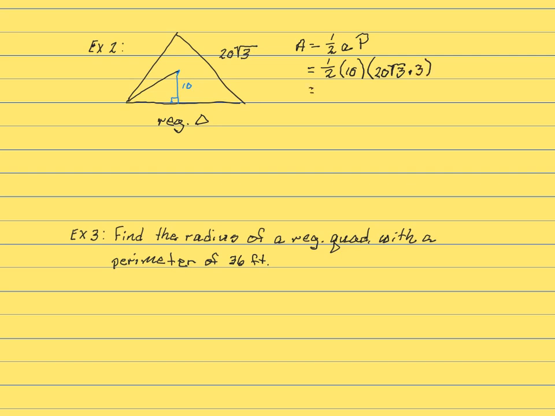This would give me 1/2 times 10, and then 3 times 20 square roots of 3 is 60 square roots of 3.